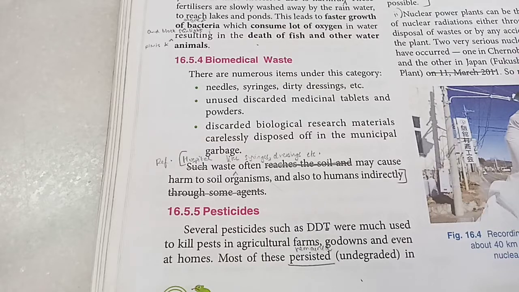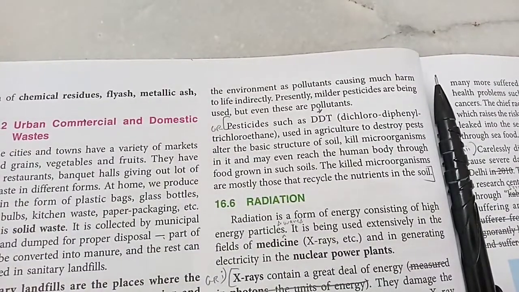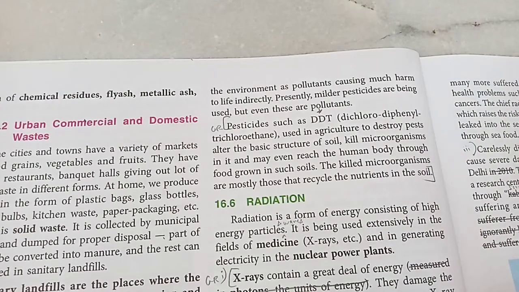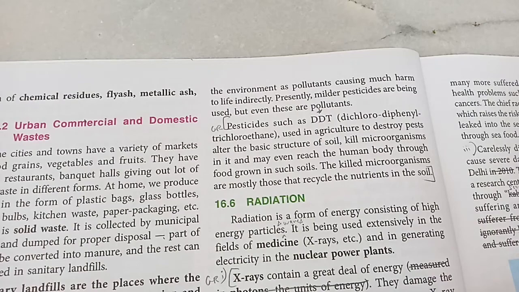Next source of soil pollution is pesticides. For example, DDT, dichloro diphenyl trichloroethane. Such pesticides are used to keep the pests at bay so that the crops are not damaged. But then ultimately these pesticides will mix with the soil and cause soil pollution. These pesticides can kill even useful germs and useful insects, and they may even enter the food chain and enter our bodies and cause harm to us.